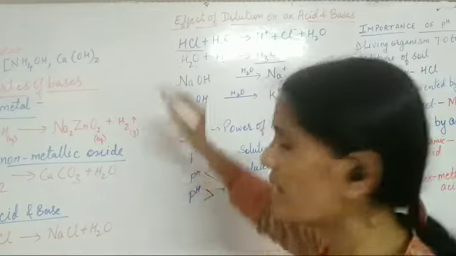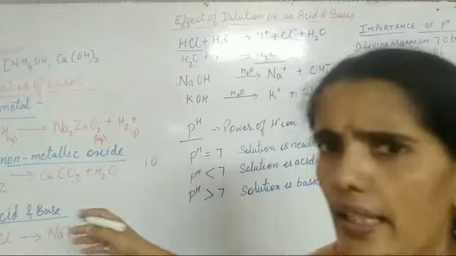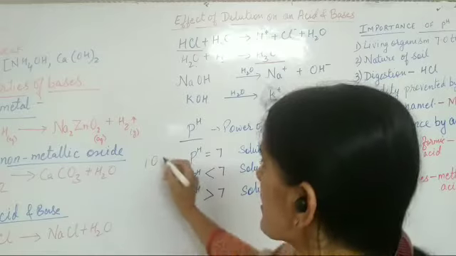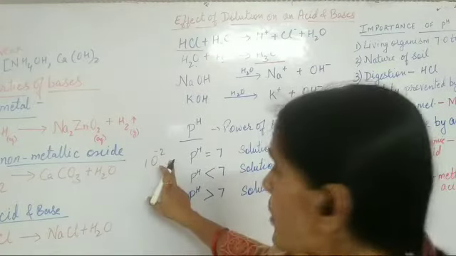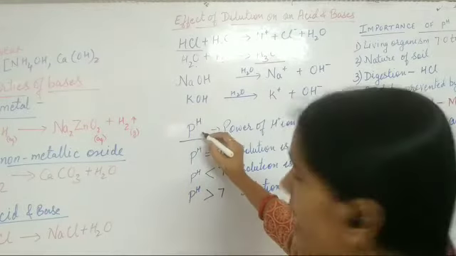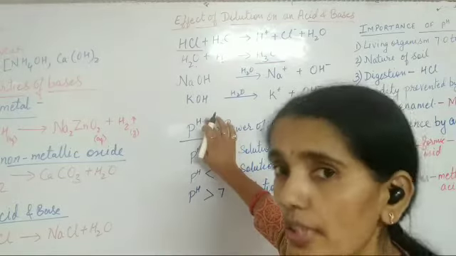It is like in maths and other subjects, 10 to the power, like in chemistry also, some of the numericals we are going to do. Suppose I have written 10 to the power of minus 2. In the same way, pH can be defined as power of hydrogen ion. Clear? Power of hydrogen ion.